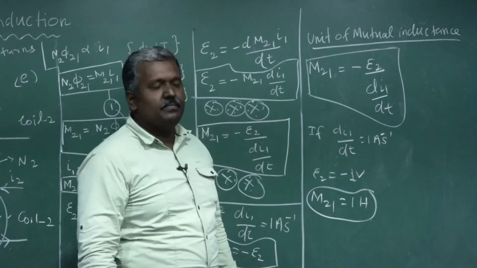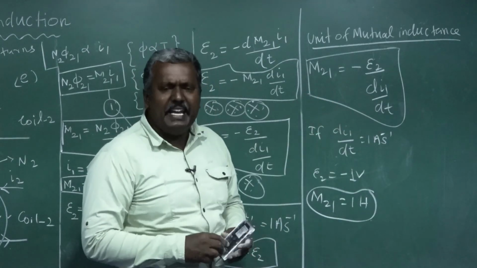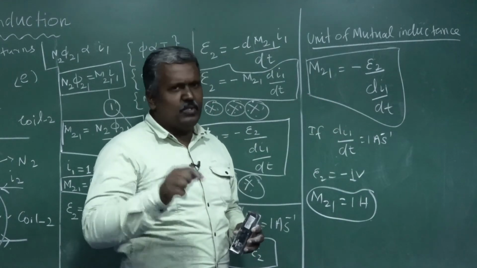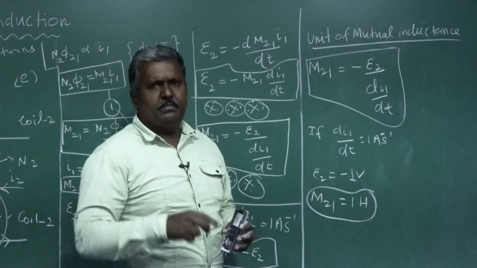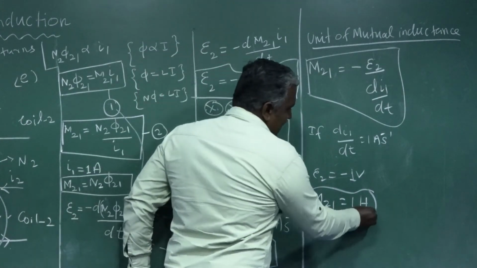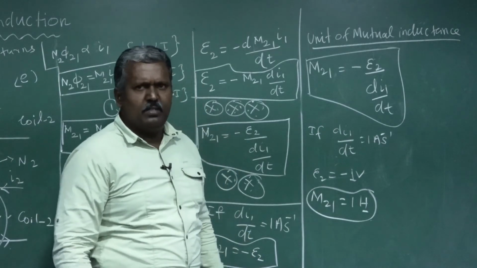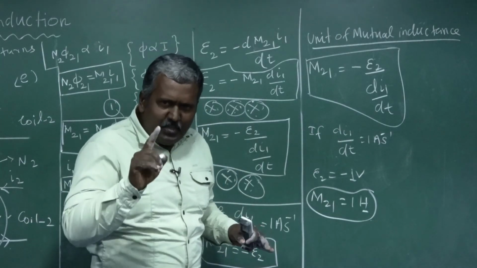Listen, don't confuse. The unit of mutual inductance is Henry. We already discussed that the unit of self inductance is also Henry. The symbol for this is H.